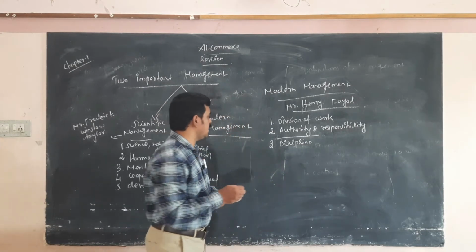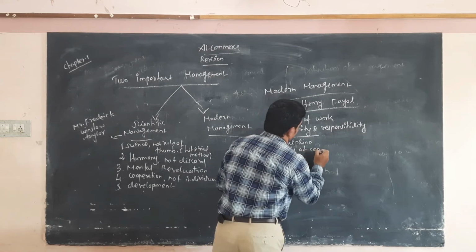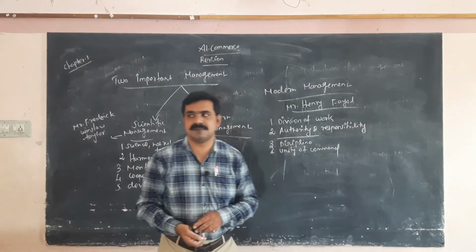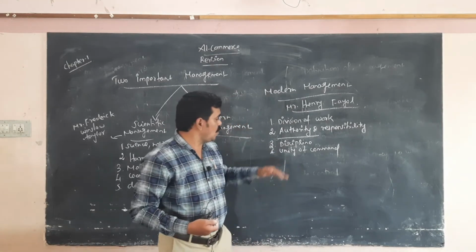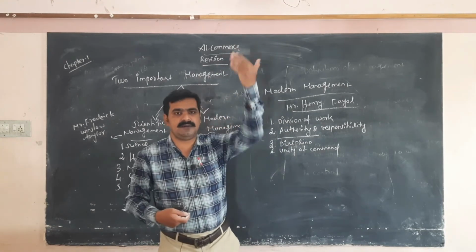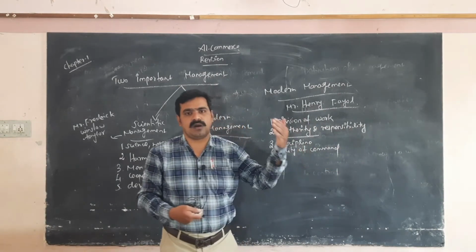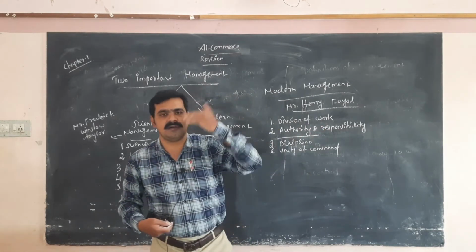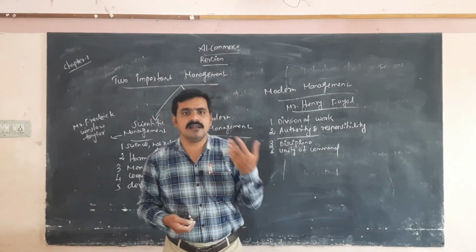Next is unity of command. This principle states that each subordinate should receive orders from the higher level. That is called unity of command. A manager gives orders to the subordinates, and the CEO gives orders to the management at the middle level. That is called unity of command.